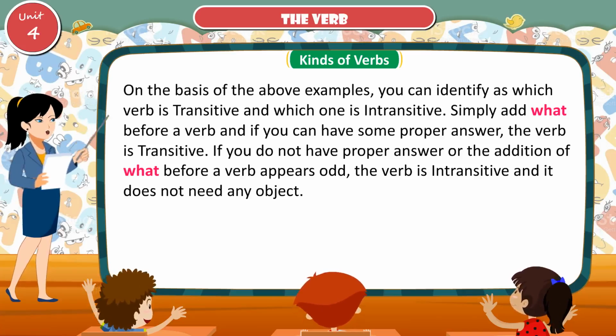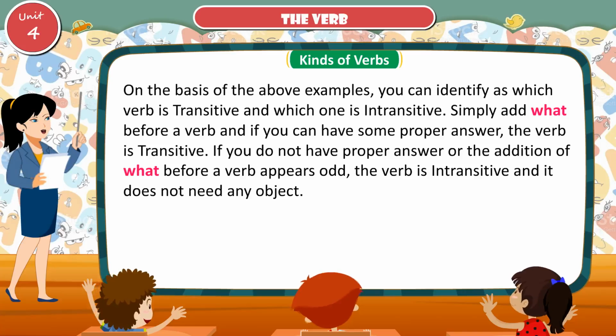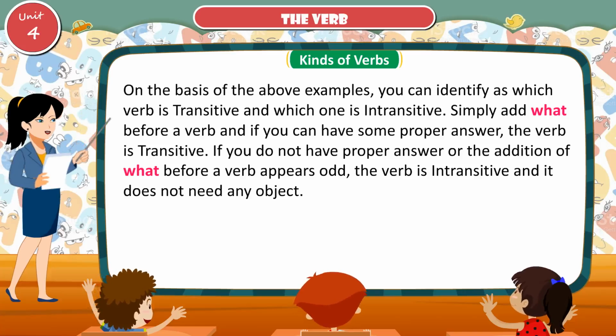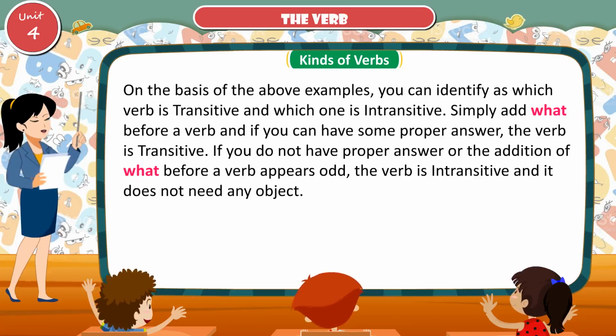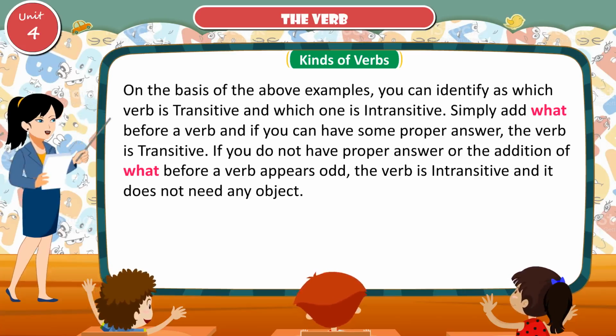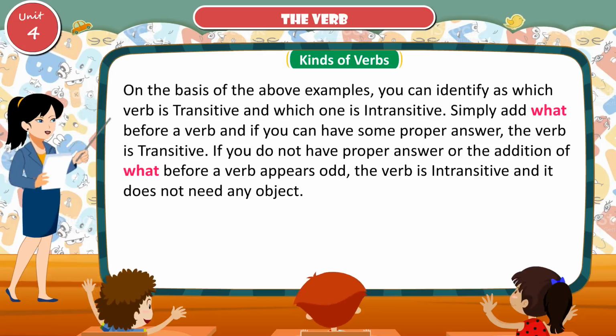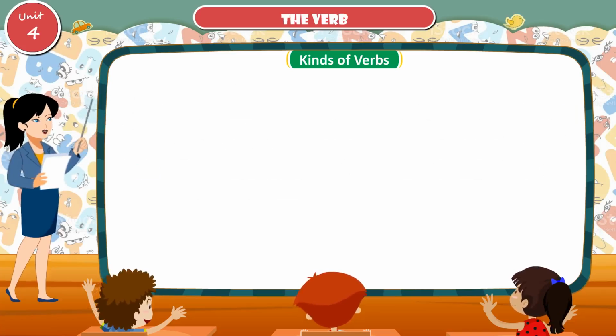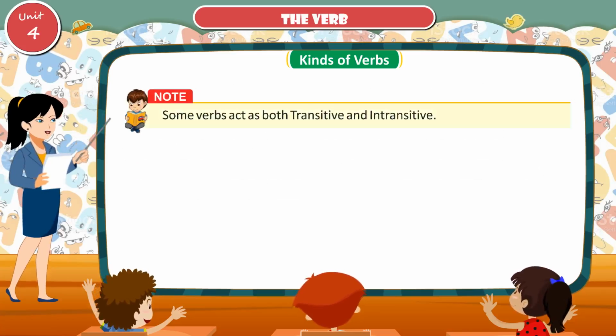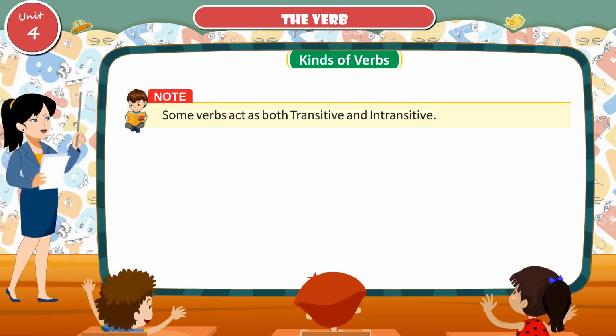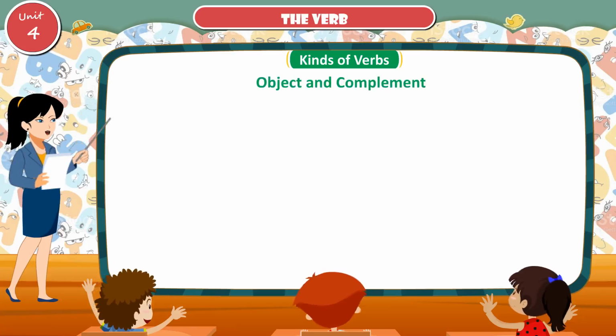Simply add what before a verb, and if you can have some proper answer, the verb is transitive. If you do not have a proper answer or the addition of what before a verb appears odd, the verb is intransitive and does not need any object. Note: some verbs act as both transitive and intransitive.